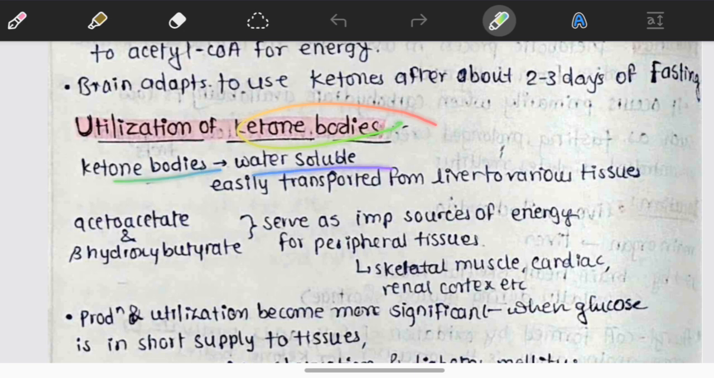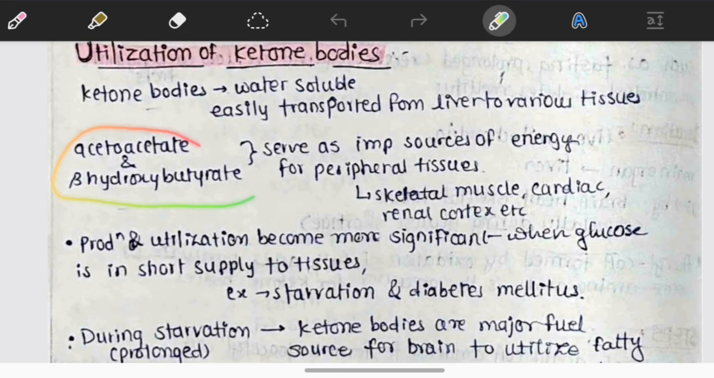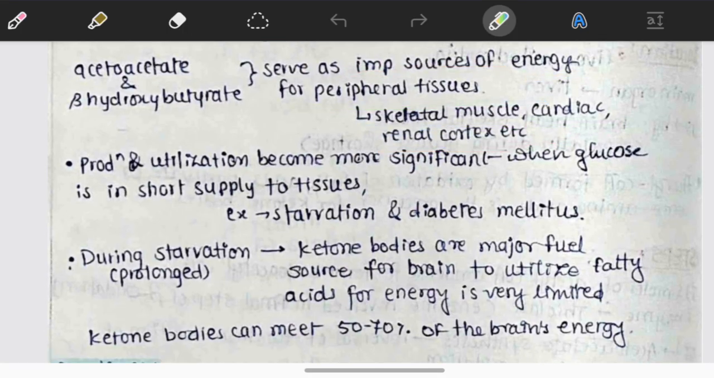Ketone bodies are water soluble and easily transported from the liver to various tissues. Especially acetoacetate and beta-hydroxybutyrate serve as important sources of energy for peripheral tissues like skeletal muscles, cardiac muscle, and renal cortex. Production and utilization become more significant when glucose is in short supply to the tissues, for example, in starvation and diabetes mellitus.